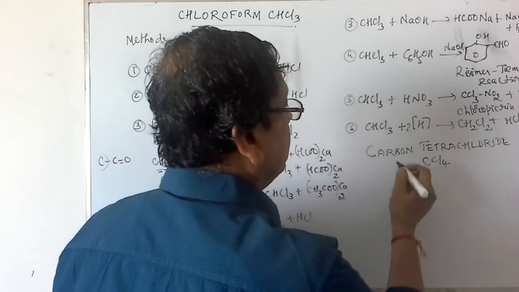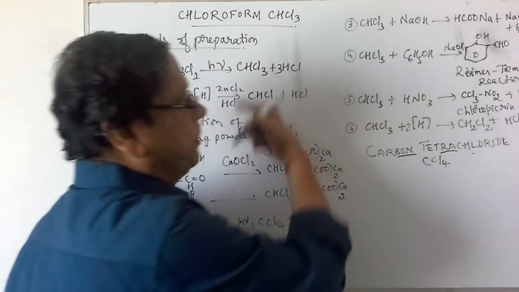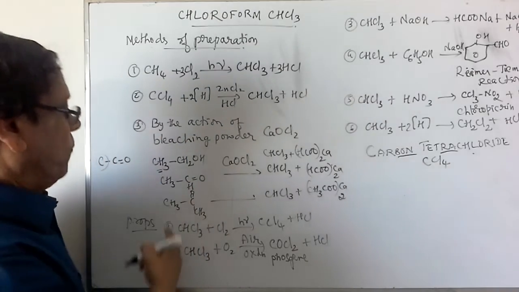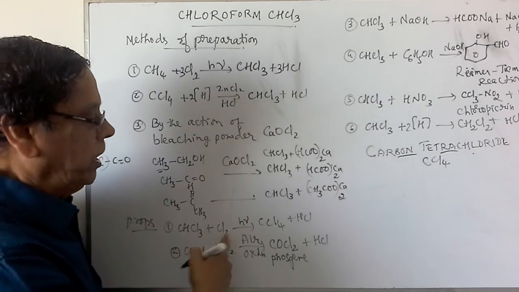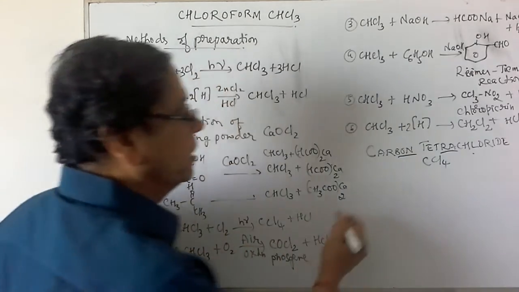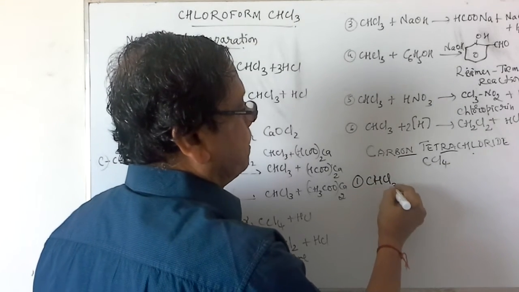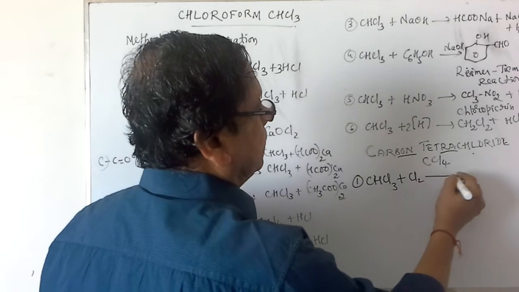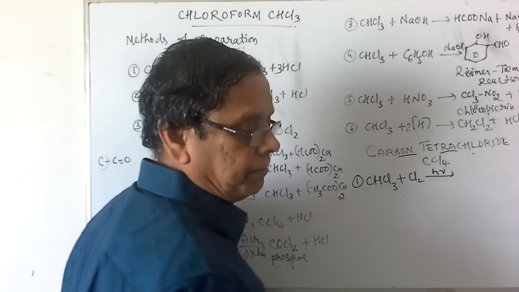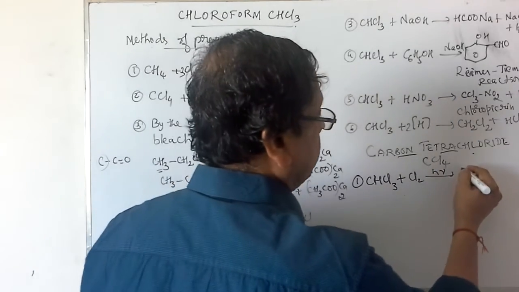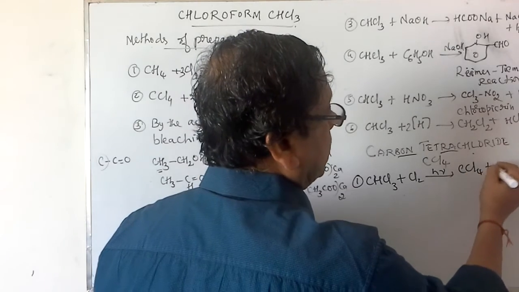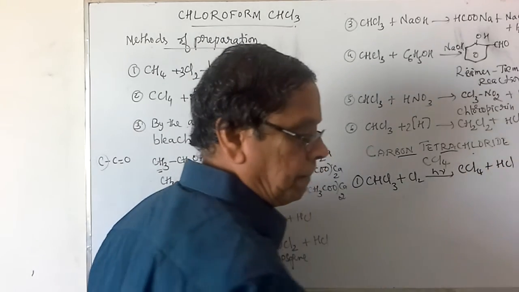Some of the methods I have already told you in the previous topic. When chloroform is treated with chlorine in presence of sunlight, it gives rise to CCl4. So CHCl3 plus Cl2 in presence of sunlight gives carbon tetrachloride along with the formation of HCl.